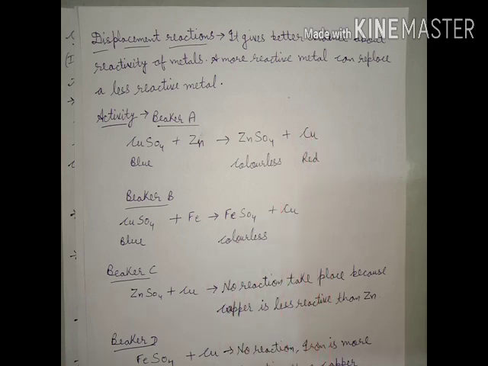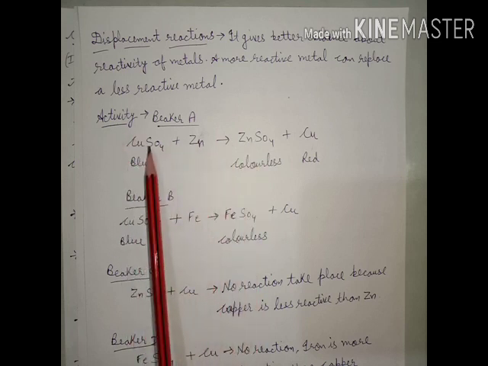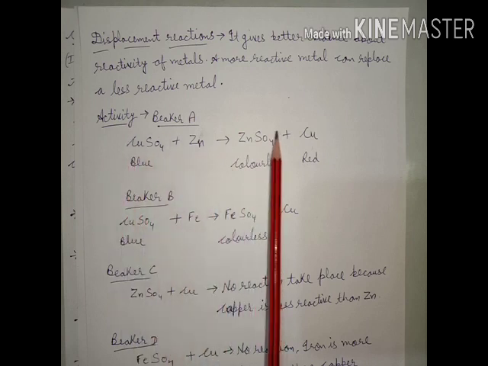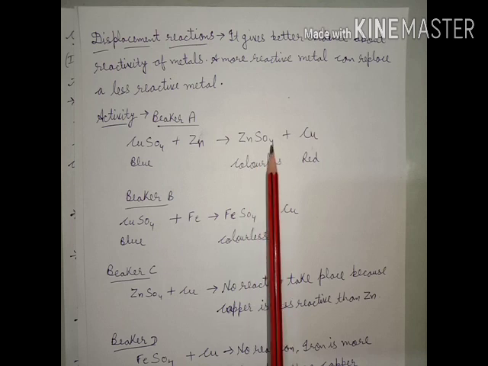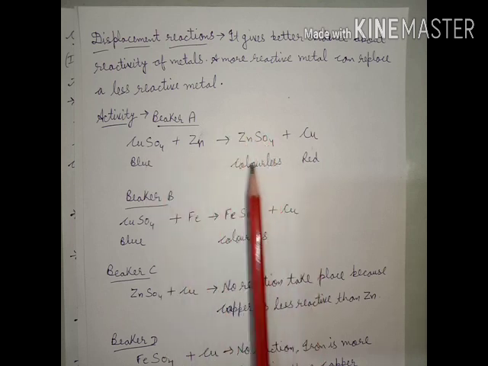As we have discussed what displacement means, if one metal displaces the other, it means that metal is more reactive. As the blue color changes to a colorless solution, it means zinc is more reactive than copper, so zinc replaced the copper. It displaced the copper and took the place of copper in the copper sulfate solution, CuSO4. So we can say zinc is more reactive than copper.